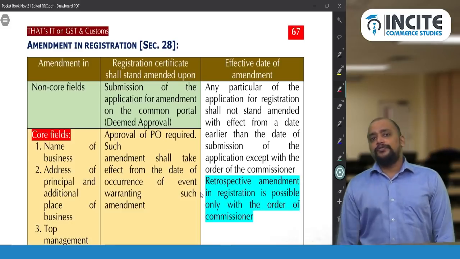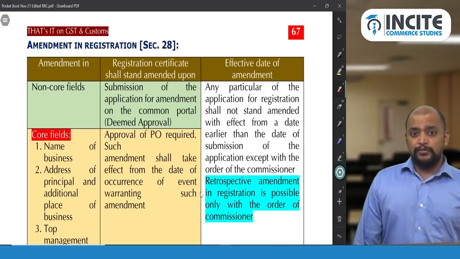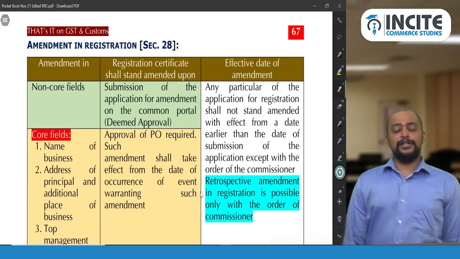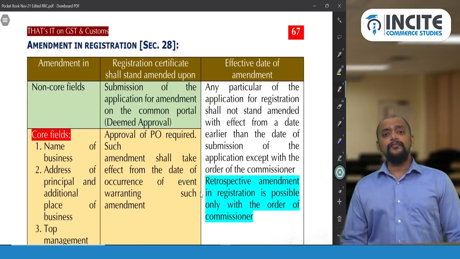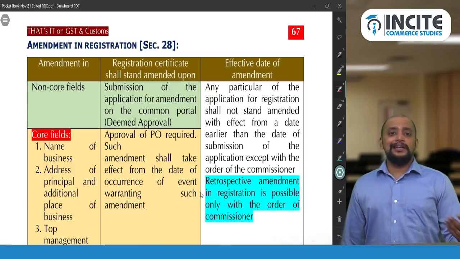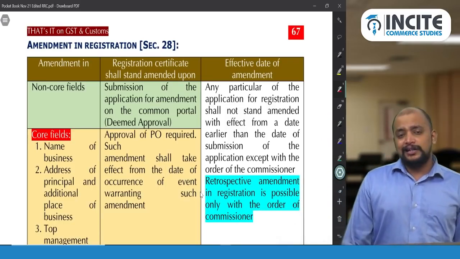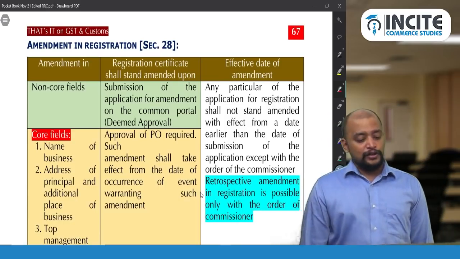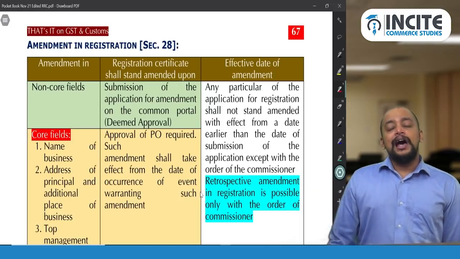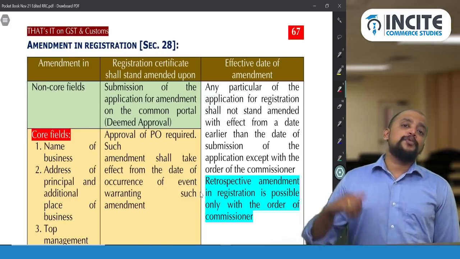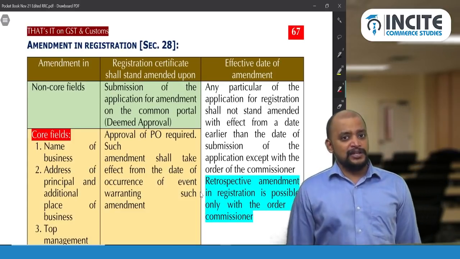So what is a core field? Core field means that there are 3 changes which are considered as core changes. Number 1, name of the business. Number 2, address, either principal place of business or additional place of business. Number 3, top management, that is change in Karta of HUF or change in partners or change in managing director, etc. Then it will be called the change in top management. In that case they will make an application for amendment, and that will be verified by the proper officer. Only when it is verified by the proper officer, then the amendment will take place in the registration certificate.